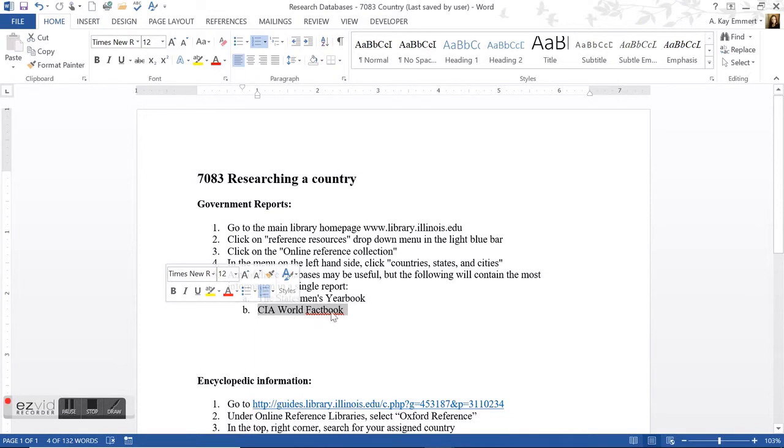That is not a spelling error. That is Factbook, not Facebook. Both of these databases have a bunch of reports on countries, states, and cities. If you look in these, you should be able to find reports that have just about all of the information you need in order to answer most of those 13 questions.